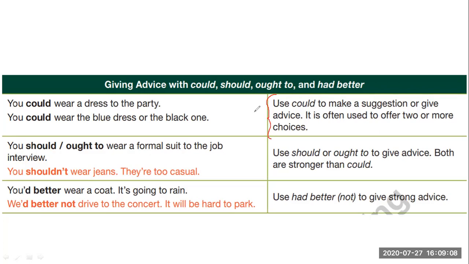If I say, well, you could wear a dress to the party, I am giving you a suggestion. Okay, I am giving you the suggestion that you can use a dress. I could say you could wear jeans to the party because the party is informal. So that is a suggestion. You could wear the blue dress or the black one. Those two are suggestions or advice about what you can wear to go to a party, to go to a place, right?